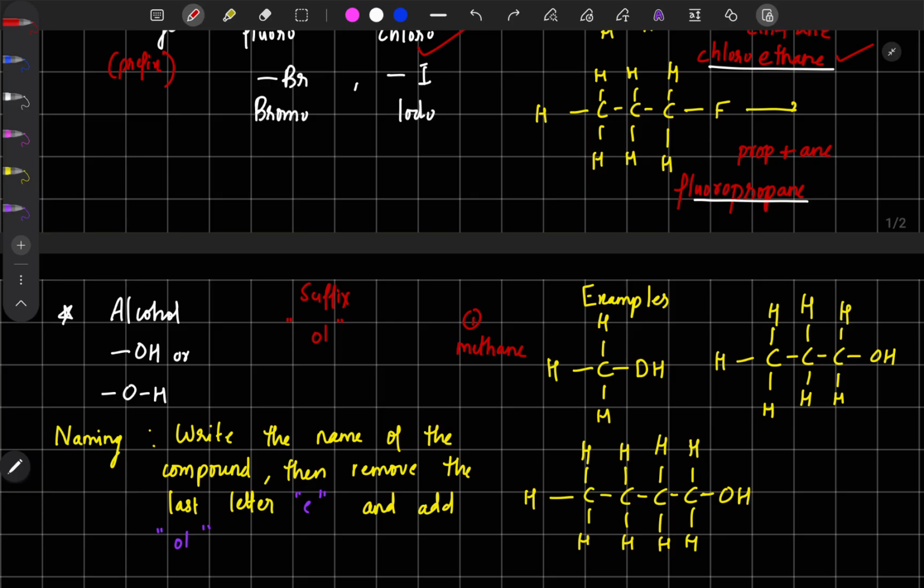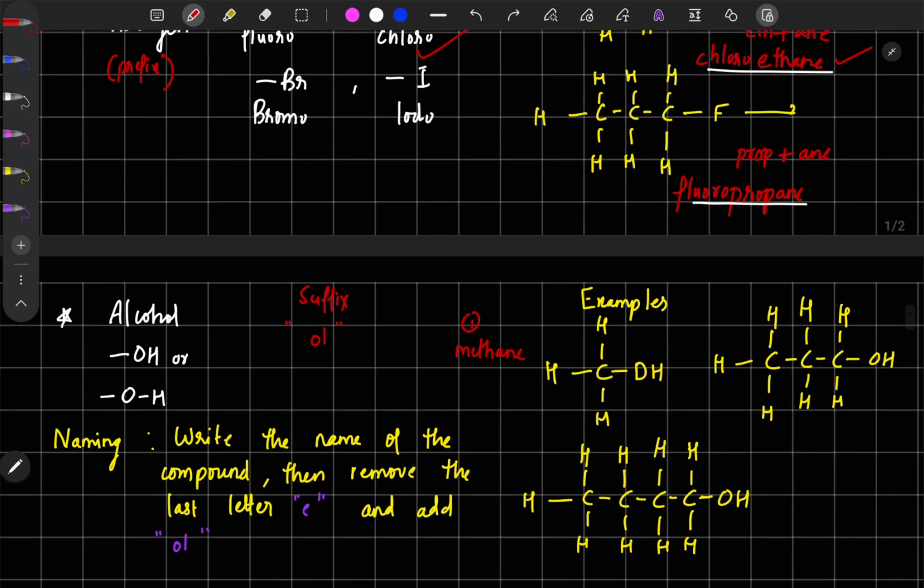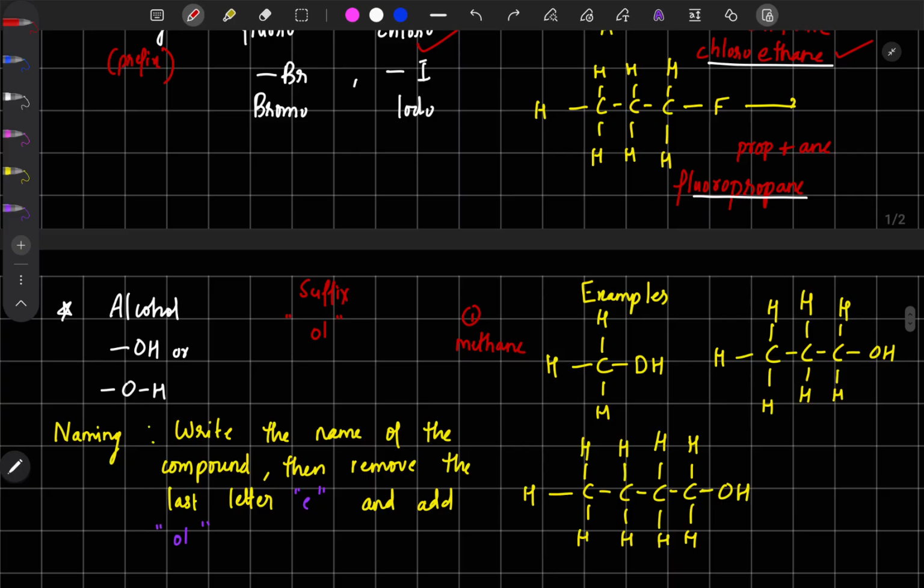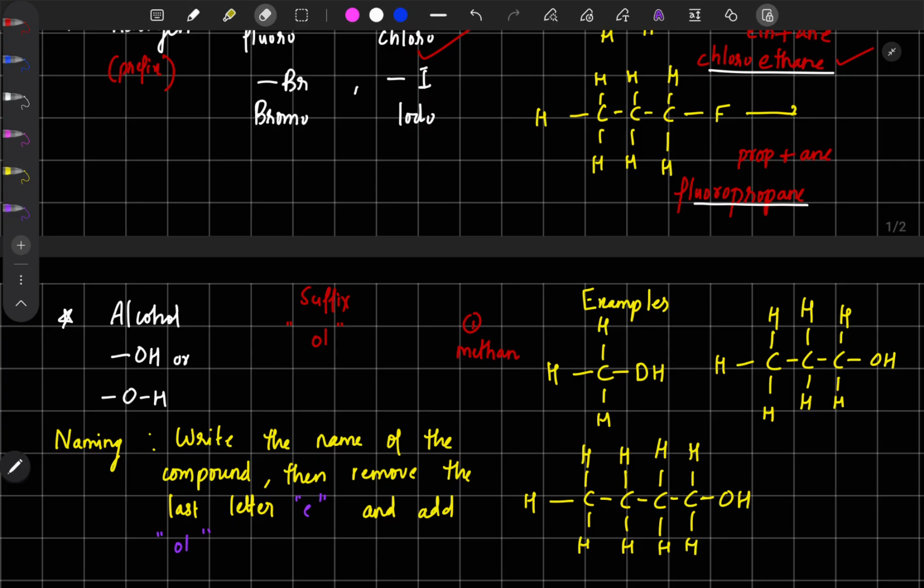Now the thing is, remove the last letter E. We have an E here, this is the E. We remove the last letter E and we need to add OL. So I have erased the last letter E, and I will add OL. So we will get methanol. So the first compound name is methanol, don't forget.